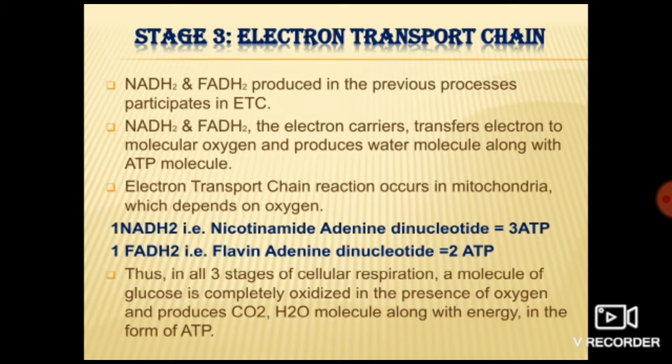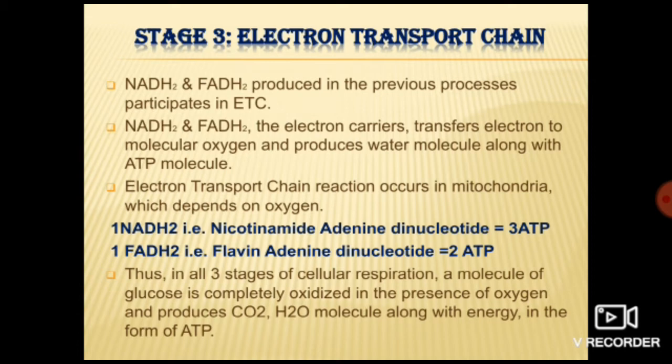So what happens in the electron transport chain? Whatever NADH2 and FADH2 is produced in the previous processes enters the electron transport chain. That NADH2 and FADH2 is working as an electron carrier which is carrying electrons, and those electrons it is transferring to molecular oxygen.